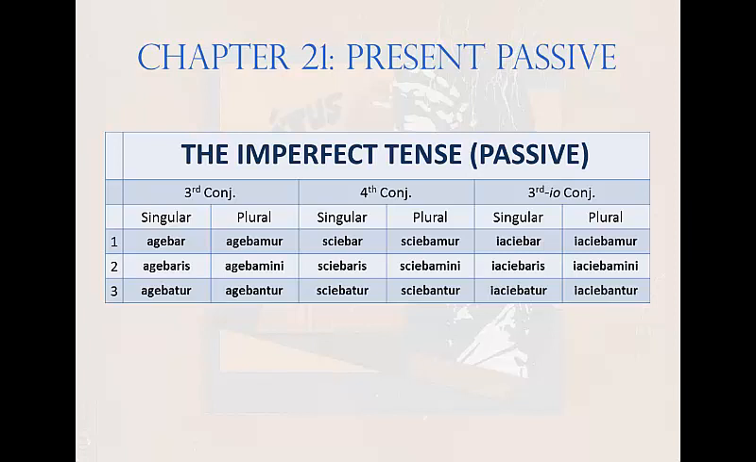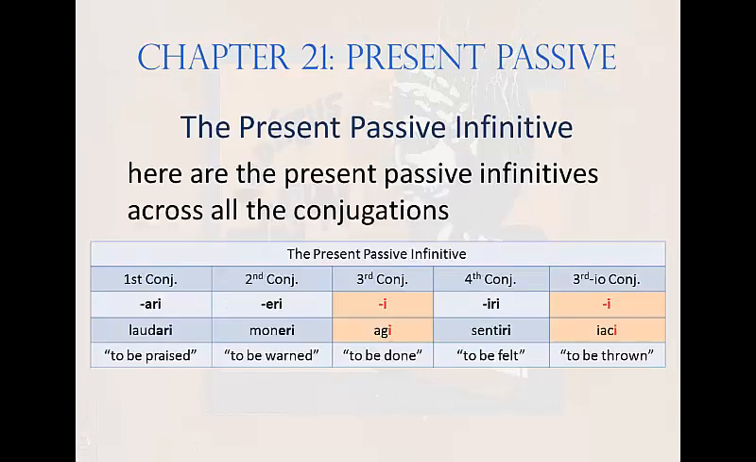And here's one last thing to remember about the passive system in these conjugations. The infinitive in third and third IO conjugations is signaled by an ending of just one letter, I, producing forms like agi, to be driven, or jaci, to be thrown.